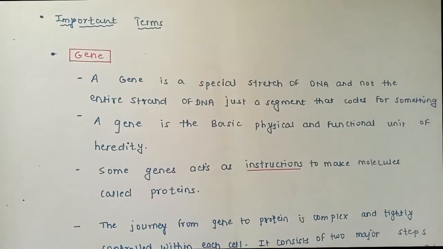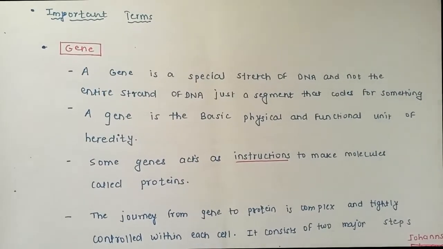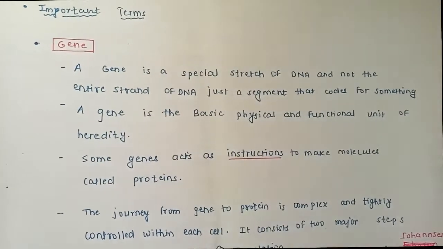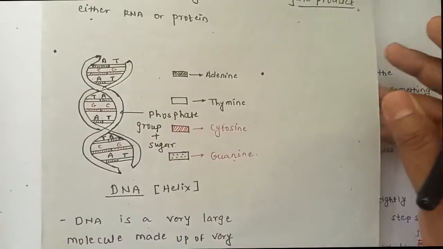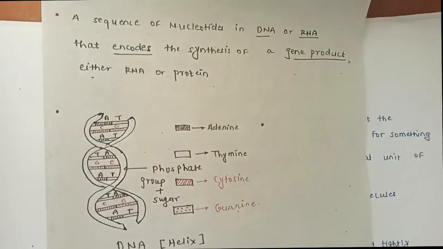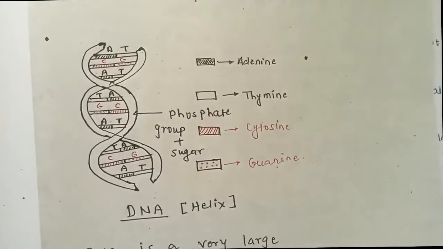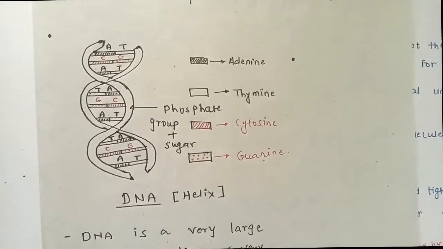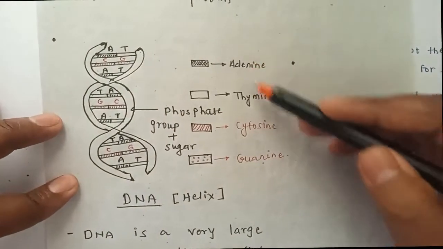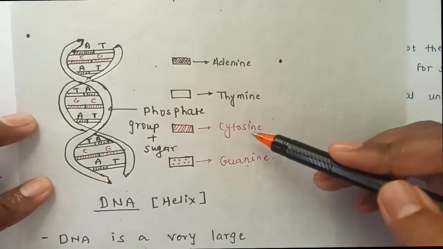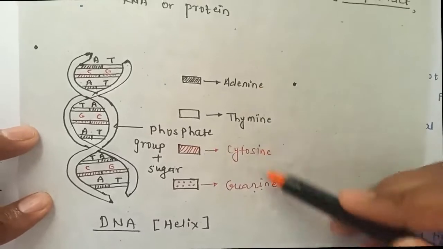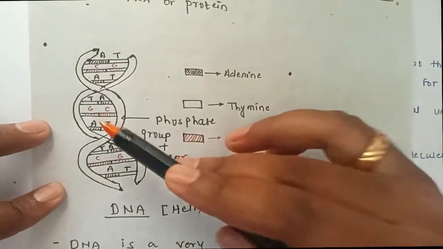Next, I want to show you what DNA looks like. This is just a temporary slide, because this will come again in the second topic. Again you can see adenine, thymine, cytosine and guanine, the nitrogen bases present inside the DNA.